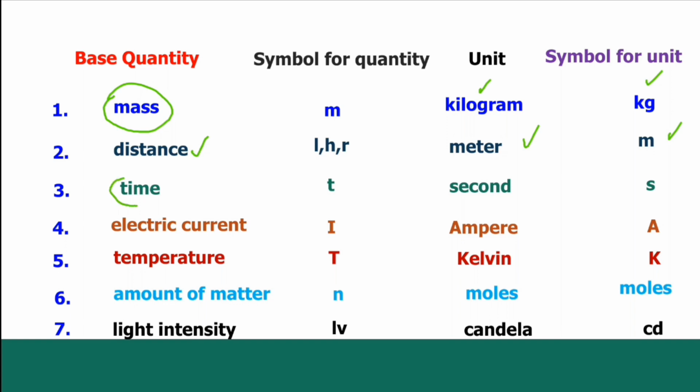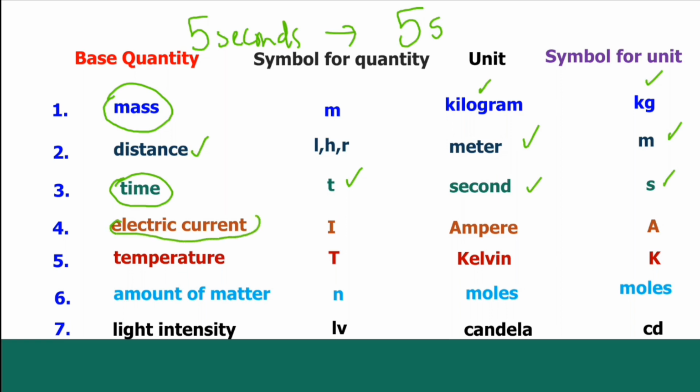Then you've got time. The symbol for the quantity is T, and the unit is the second. The symbol for the unit is s. So when we say symbol for unit, instead of writing, for example, 5 seconds, I might as well just write 5 with a little s. That means 5 seconds. So if you see 5 s, it means 5 seconds. Instead of saying 10 kilograms, I can just say 10 kg. That's what it means.